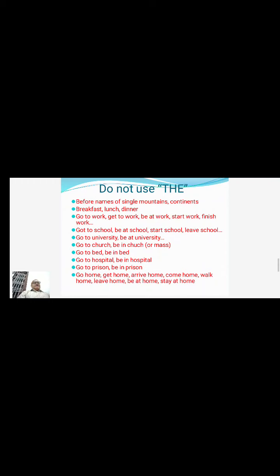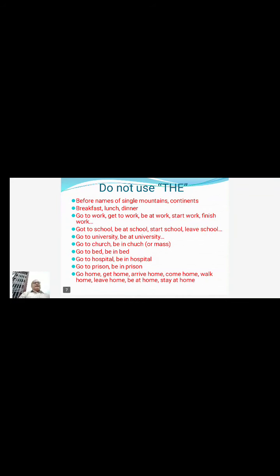Like in I'm going to the church. Don't use the definite article THE, going to church. Okay, then I'm going to the bed. I am on the bed. This is also an avoidable situation of a definite article.